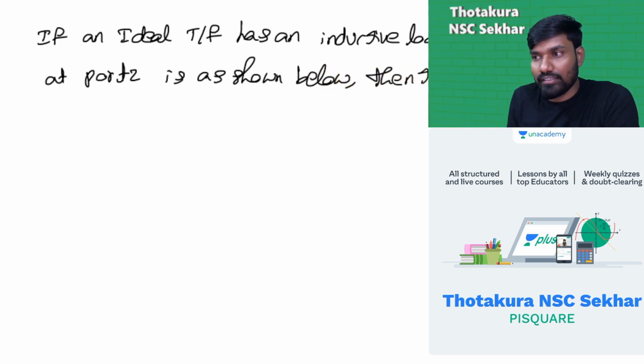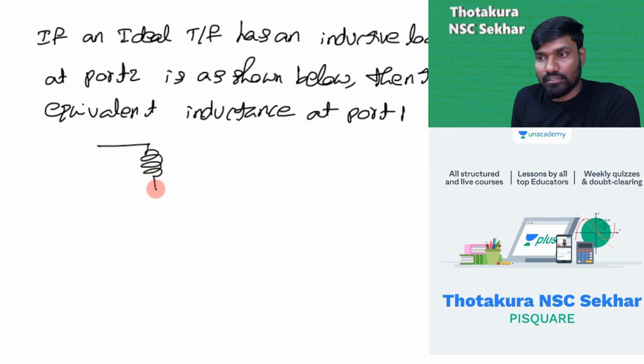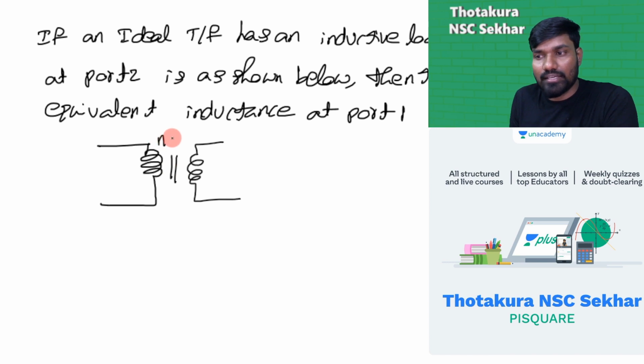Then the equivalent inductance at port 1. That's a question. The circuit is something like this, a very simple circuit. An ideal transformer is given. Ideal means what? Perfect coupling. K, the coefficient of coupling, is equal to 1. Okay, this is an ideal transformer.